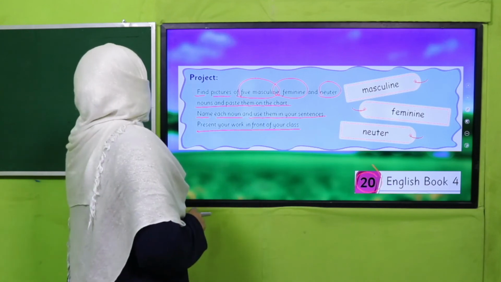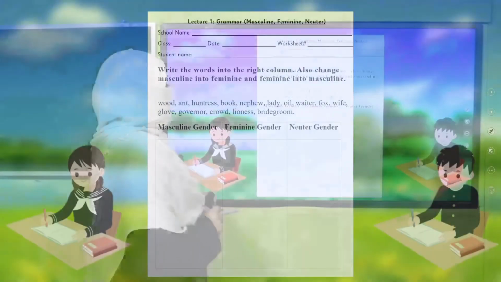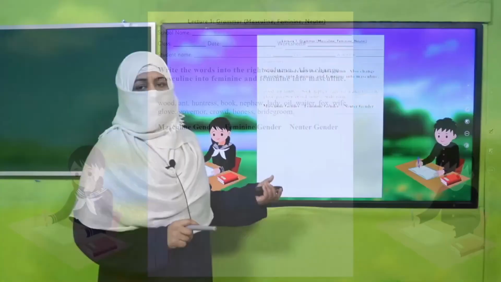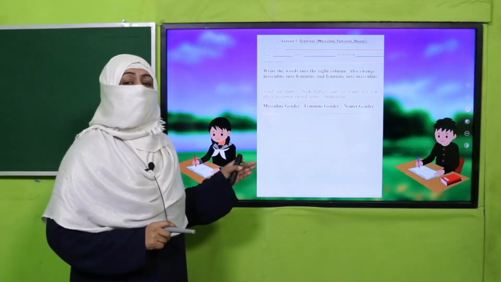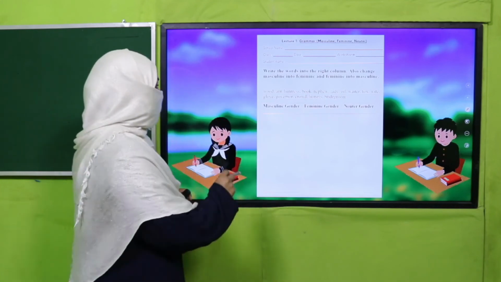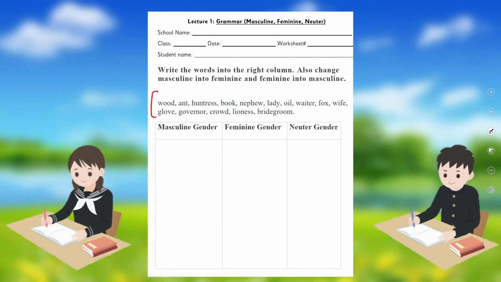And I'm giving you again a worksheet, my dear fellow teachers. With the lesson plan, the PowerPoint presentation is given. You may click it and kindly give a printed worksheet to my students for practice. And students, what you will do? Again, here is a word bank. So you will write masculine gender here, feminine here, neuter here, and once again, you will convert masculine into feminine and feminine into masculine the way we did our classwork.